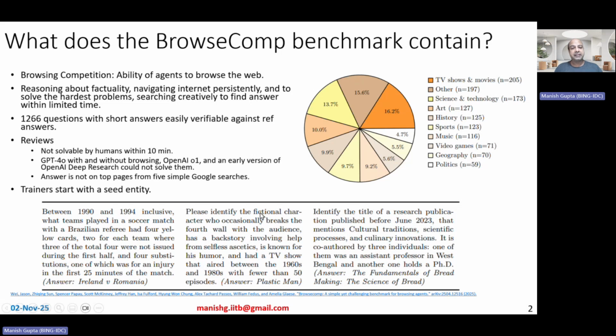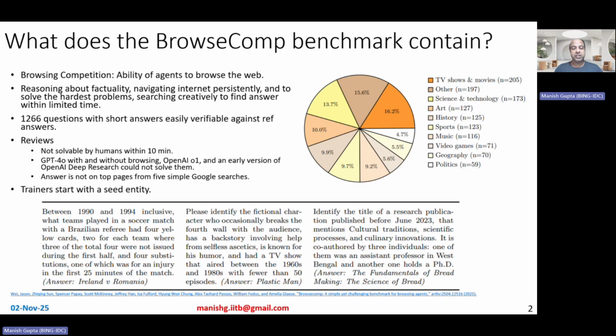So the idea is that there are 1,266 such questions with very short answers, as you see here, in this data set, such that the answers are easily verifiable against reference answers, right? The way the data set was created was the annotators were told to start with a seed entity like Plastic Man and then try to figure out unique things about Plastic Man, occasionally also trying to join with other web pages where this information may be mentioned, right?